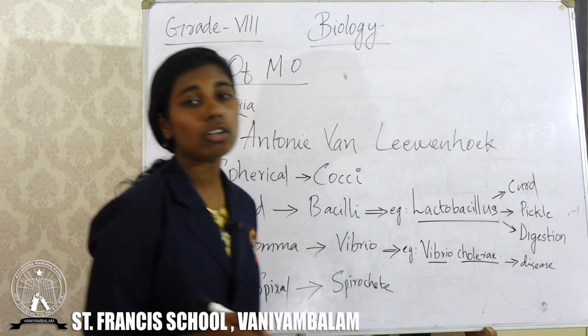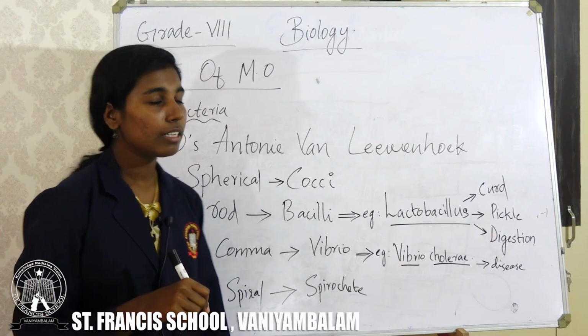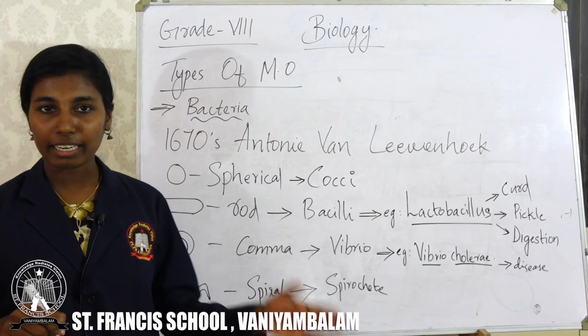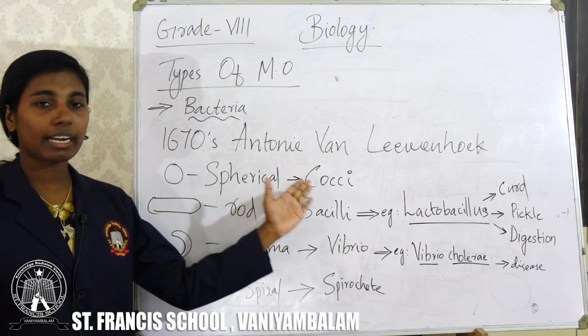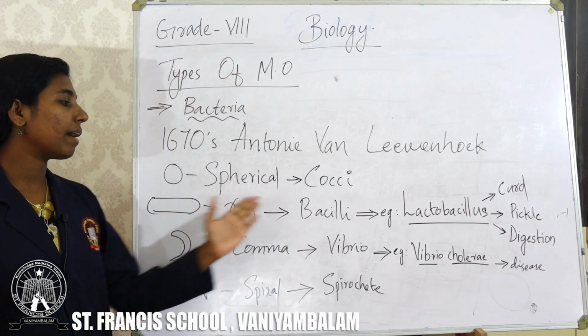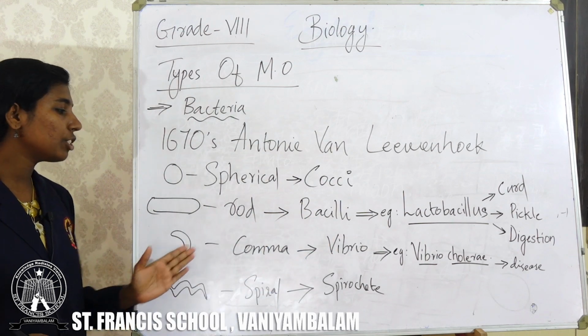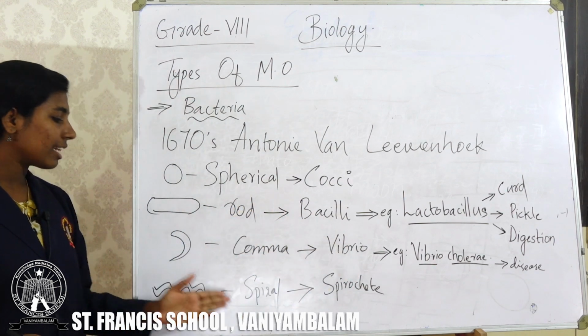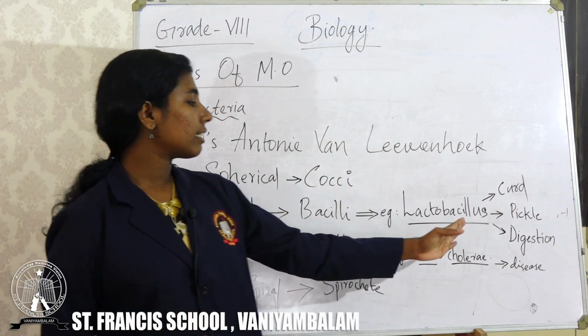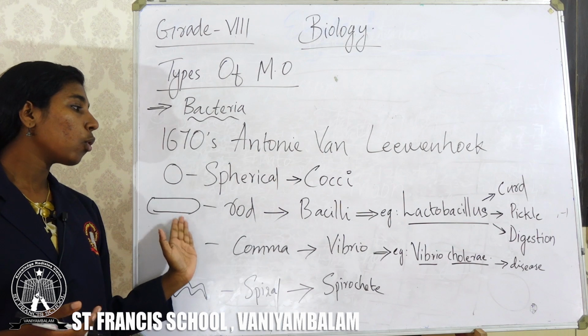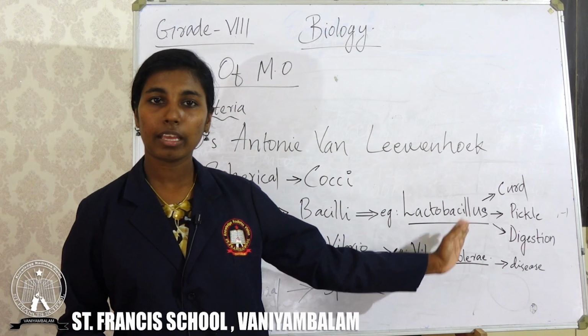Which disease? It caused the disease cholera. So this is all about bacteria. Bacteria can be in different shapes. Spherical shaped bacteria is cocci, rod shaped bacteria is bacilli, comma shaped bacteria is vibrio, and spiral shaped bacteria is called spirochete.